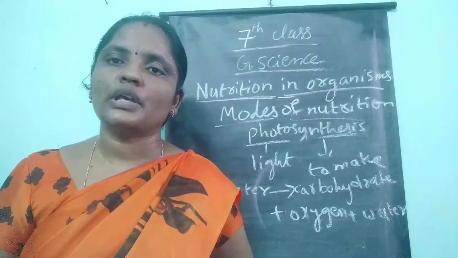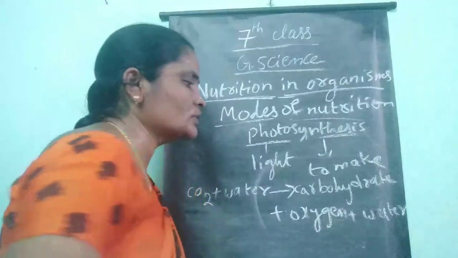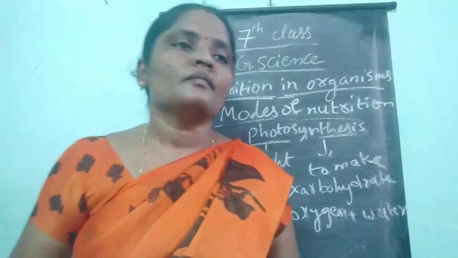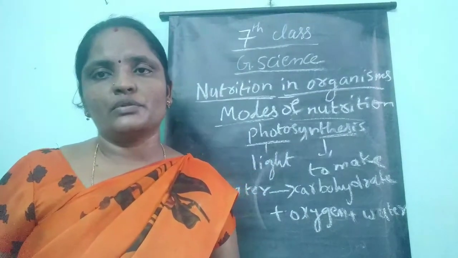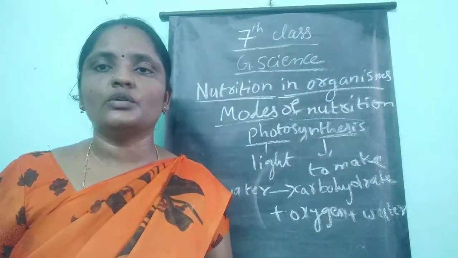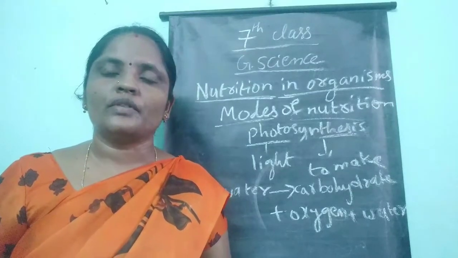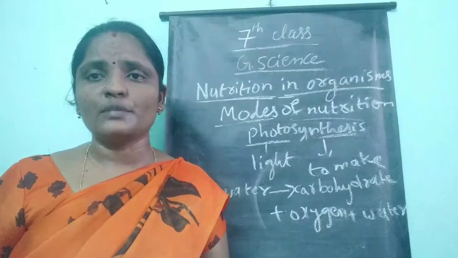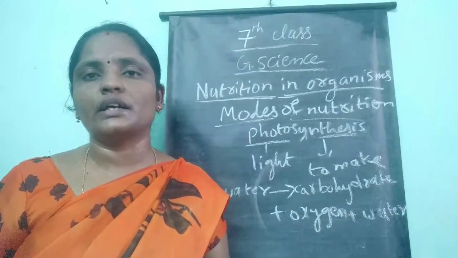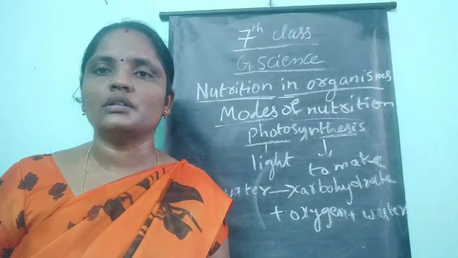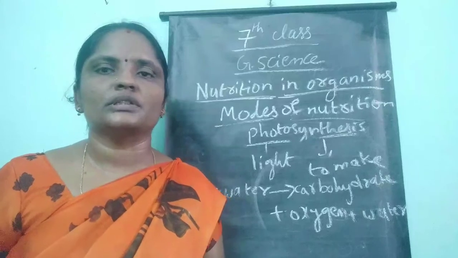You can know this by testing the leaves. Directly you cannot test the leaves using the iodine solution. To know the presence of starch in the leaves you have one test, that is by using the iodine solution. You cannot put the iodine solution directly on the leaves to know the presence of starch. There is one process.